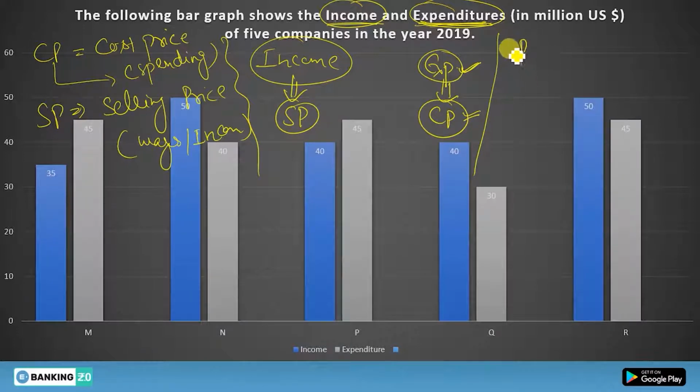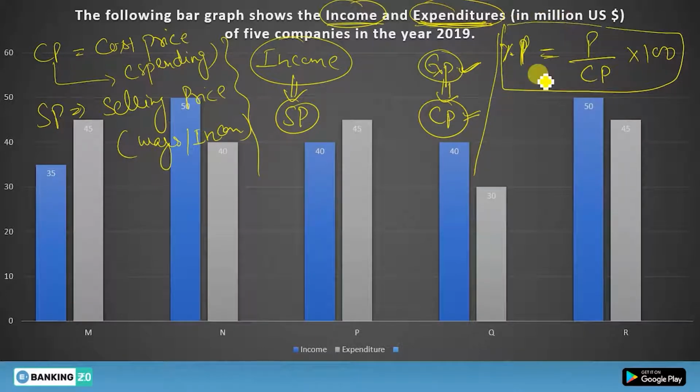So what will be your profit percent? According to profit and loss, profit percent is equal to profit upon cost price into 100. And what is profit? Profit is equal to selling price minus cost price.